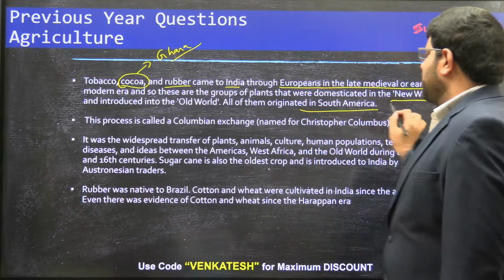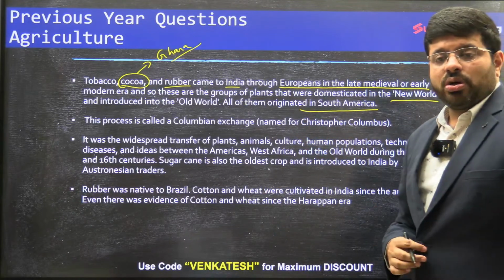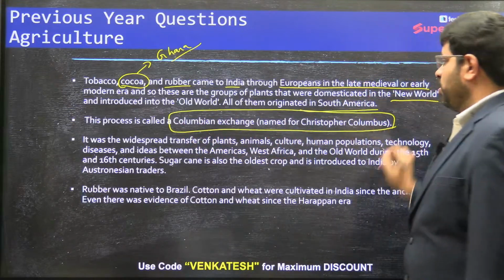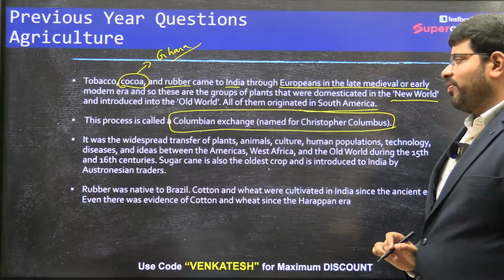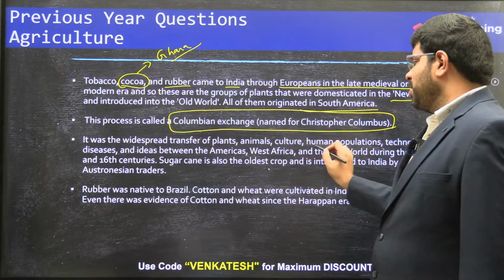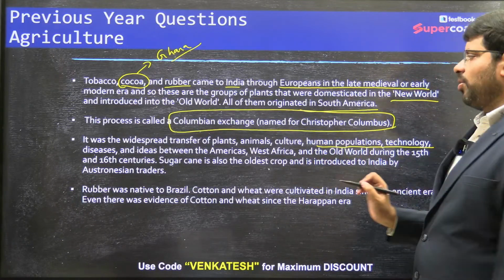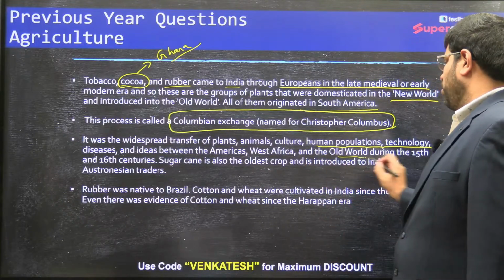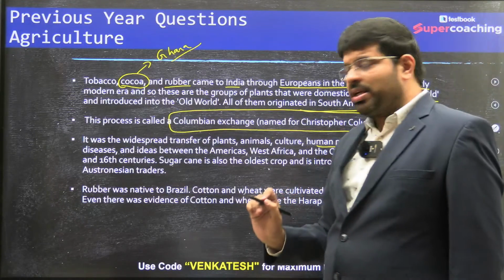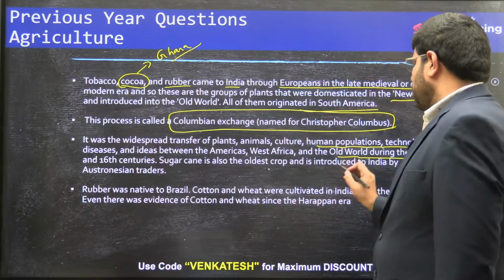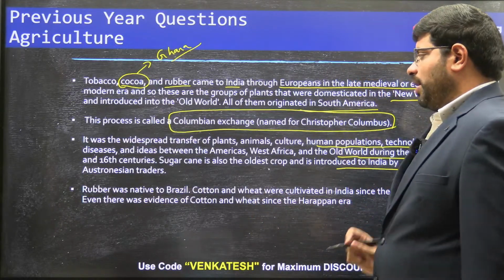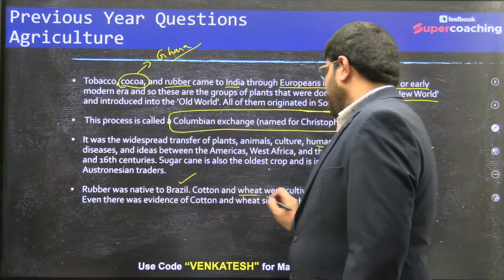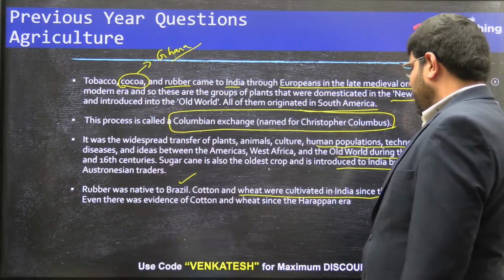All of them originated in South America, through a process we call the Columbian exchange. Columbian exchange is a widespread transfer of plants, animals, culture, human populations, technology, diseases, and ideas between the Americas, West Africa and the Old World during the 15th, 16th century. Sugarcane is also an old crop introduced to India by Austronesian traders. Rubber was native to Brazil. Cotton and wheat were cultivated in India since the ancient era.